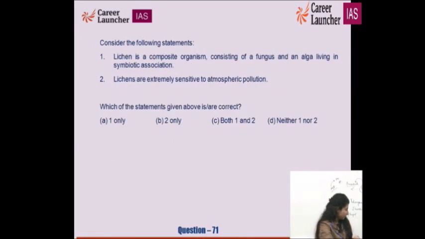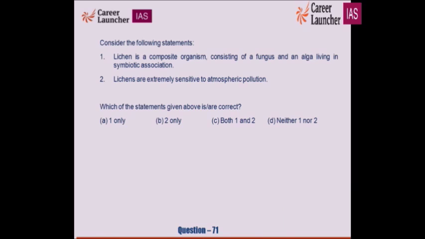Now this is a prelims question. Lichen is a composite organism. Composite, composed of other organisms maybe. Why is it composite? Because it is composed of fungus and algae, living in symbiotic association.